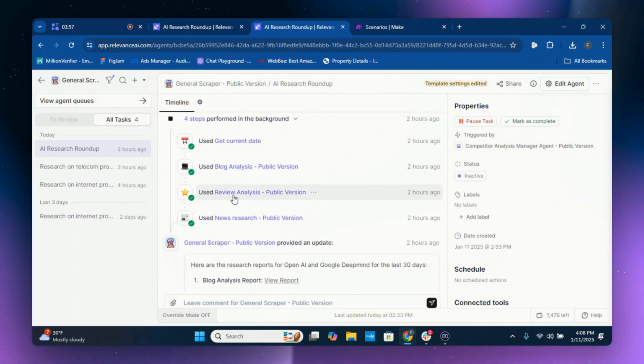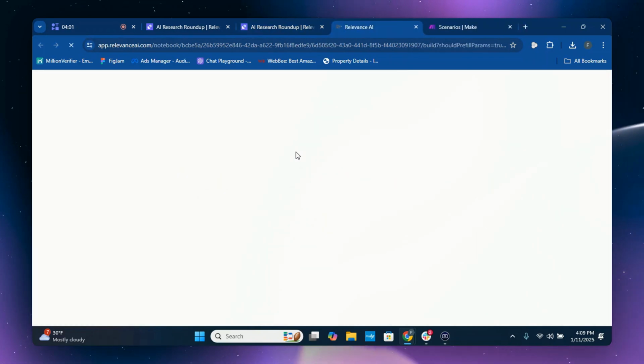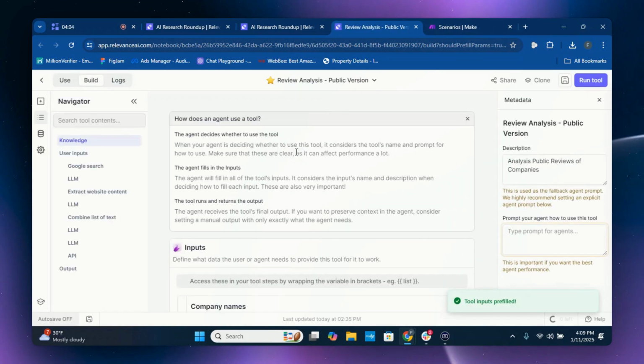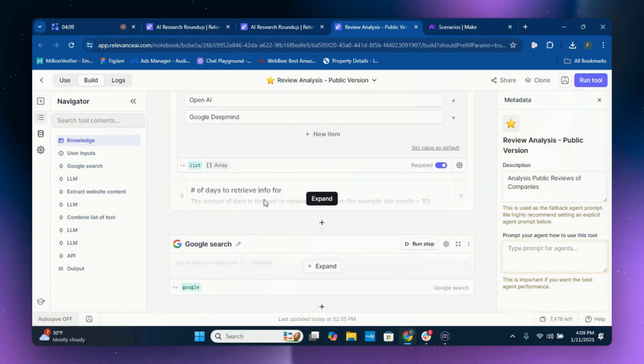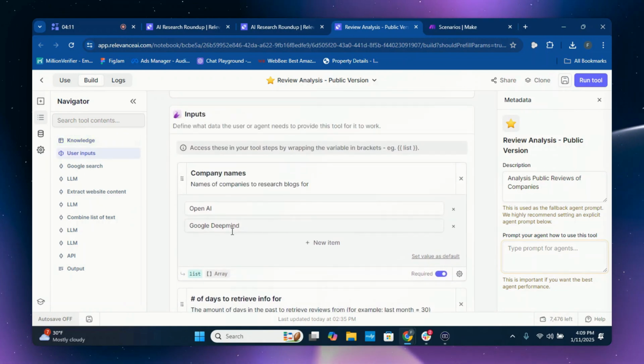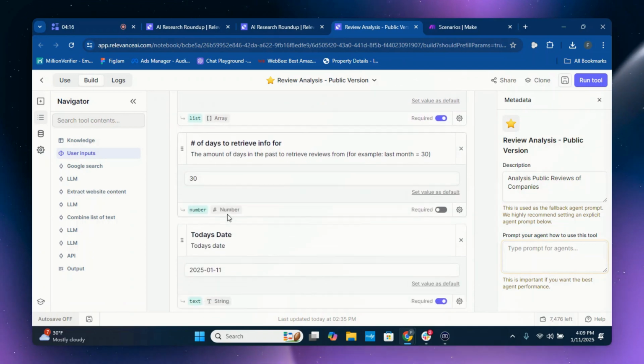Okay, your next tool is going to be the review analysis tool. This one's going to be a little bit different. So make sure we follow along here, and everything can be set up perfectly. So then again, you're probably going to have nothing here and nothing here, but that's okay. We'll get to that later. Or you can put it in manually for now. So OpenAI, Google DeepMind, just for testing purposes.